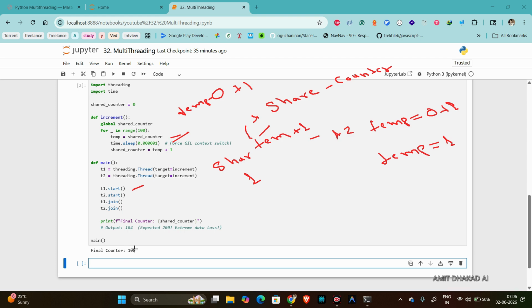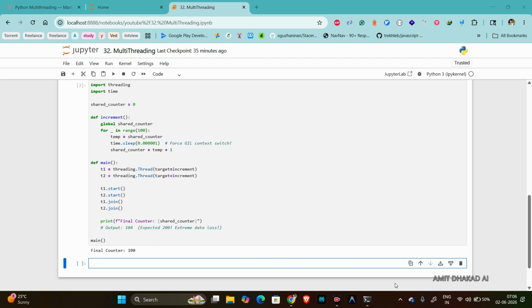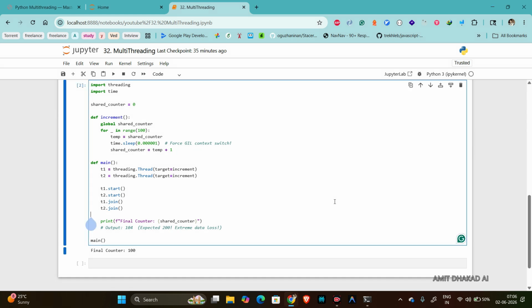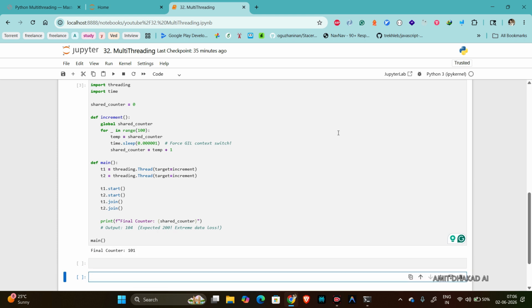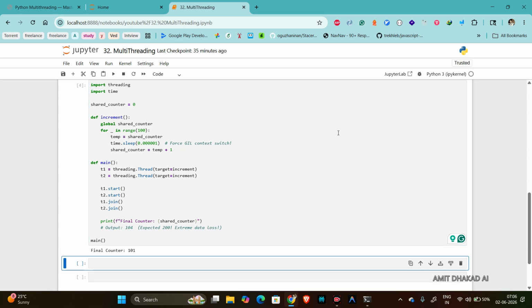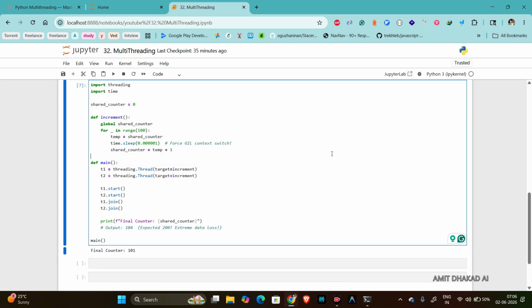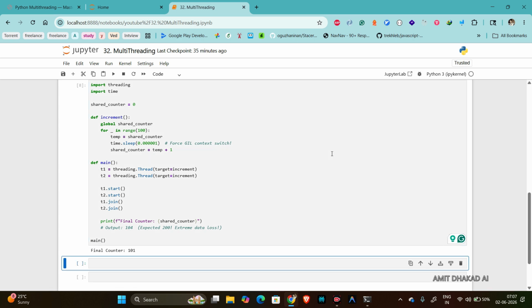This output also depends on your system, right? When you run it multiple times, you may get different results. So if I try here, I will see what I get. See, I'm getting 101 now. So you will get multiple different outputs for this one. If you run it multiple times, you can see again 100, 101, 100, 101, right? So this is the issue with the race condition.